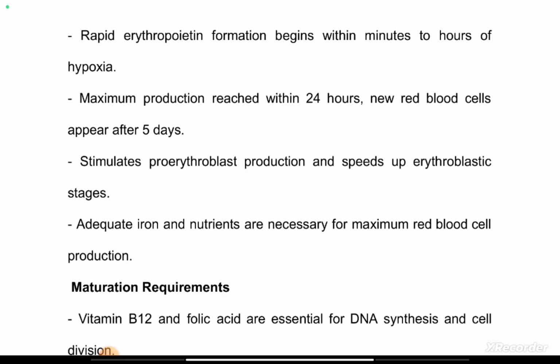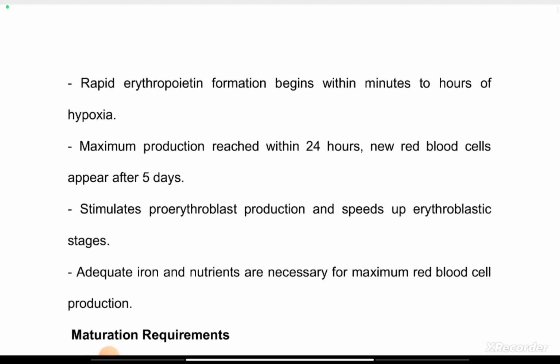So in all of this, for your synthesis of red blood cells, I told us earlier that there is a need for nutritional requirements, which are iron, vitamin B12 and folic acid. In our subsequent videos, we will try and discuss more about this.